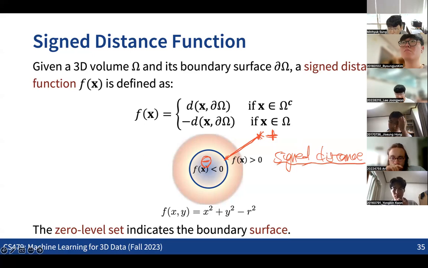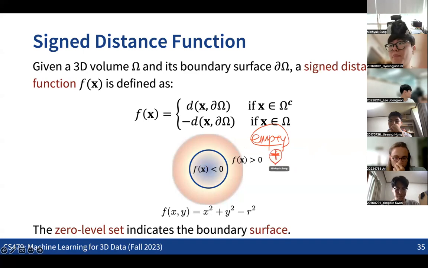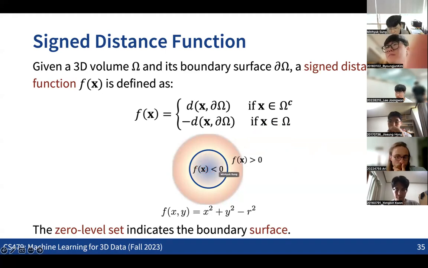Just empty space. What is the meaning of the question? Yeah, empty space, basically. For the empty space, the points outside of the shape, we give the positive sign, and for the region occupied by the 3D shapes, we give the minus sign. Does it make sense? Or we can just flip the sign. We can give a positive sign for the inside and the minus sign for the outside. It does not make any difference.